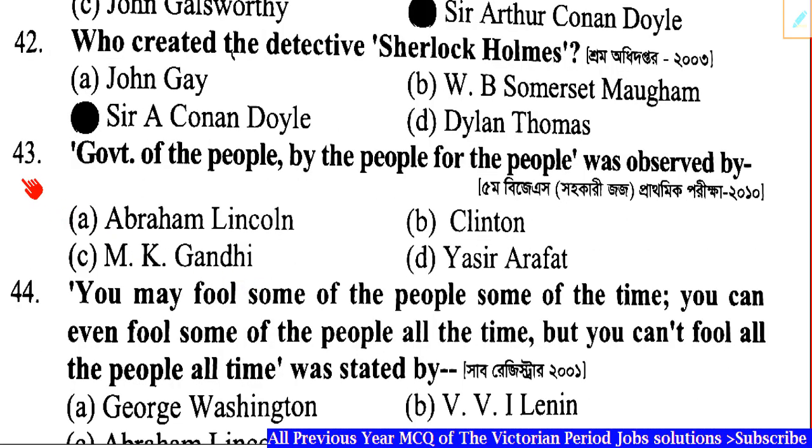Question number 43. Government of the people, by the people, for the people was observed by dash. Correct answer: Option A, Abraham Lincoln.